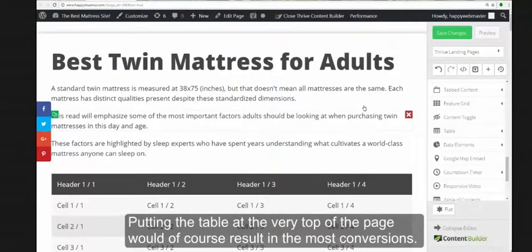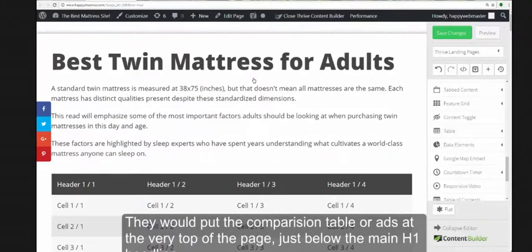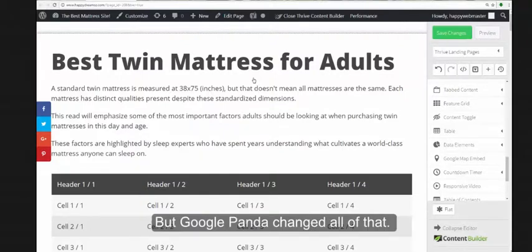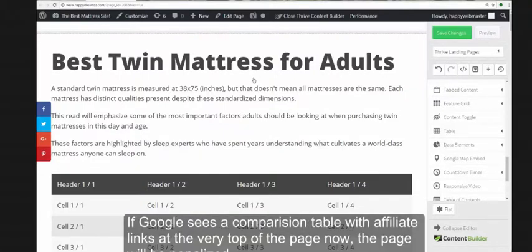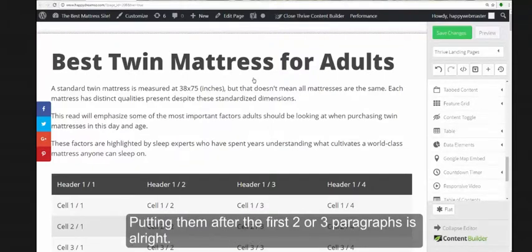Putting the table at the very top of the page would of course result in the most conversions, and this is what affiliates were doing a few years ago. They would put the comparison table or ads at the very top of the page, just below the main H1 headline. But Google Panda changed all of that. If Google sees a comparison table with affiliate links at the very top of the page now, the page will be penalized, which is why you do not want to put affiliate links above the fold. Putting them after the first 2 or 3 paragraphs is alright.